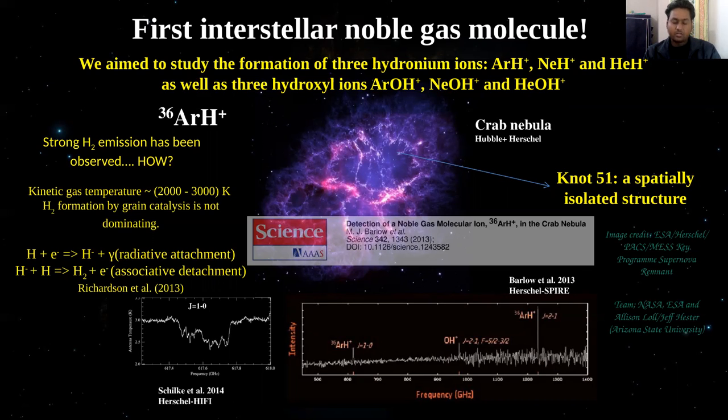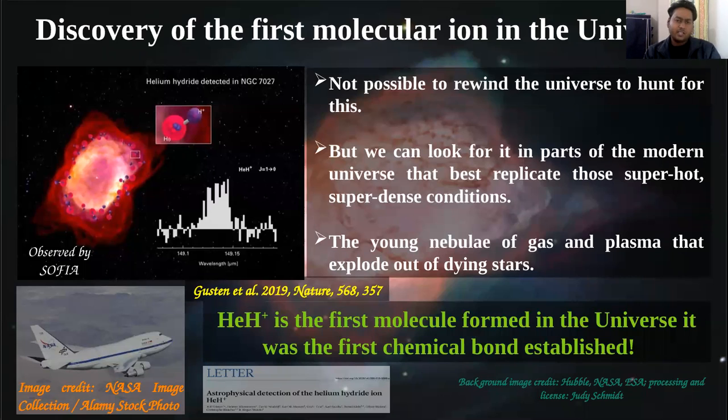And after that, very recently, the discovery of the first molecular ion in the universe, HeH+, was reported by Güsten et al. 2019. They identified the HeH+ rotational ground state transition J equal to 1-0 using the GREAT instrument on SOFIA towards the dense young planetary nebula NGC 7027.